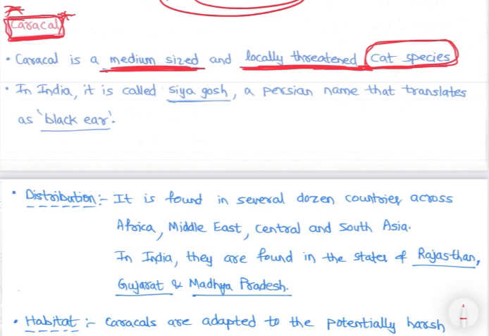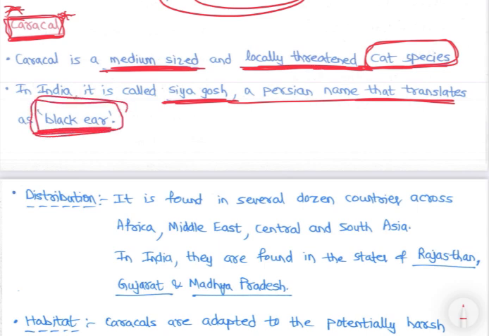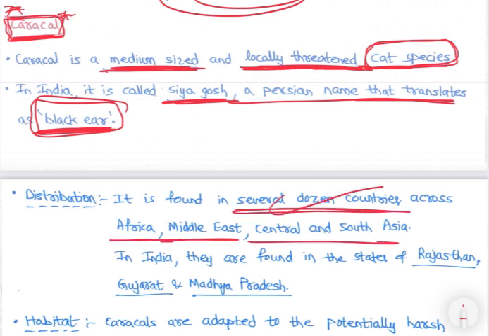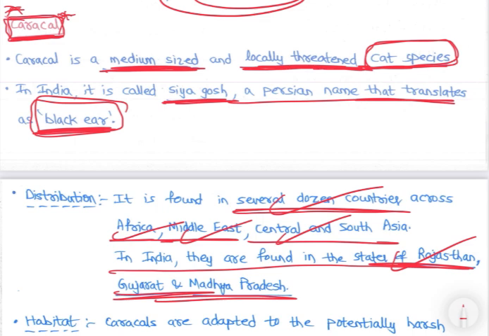In India it is called Siya Gosh, the Persian name that translates as black ear, right? Black ears, इसको जो देखते, इमेज देखेंगे, you will get clarity. Distribution: it is found in several dozen countries across Africa, Middle East, Central and South Asia. In India, they are found in states of Rajasthan, Gujarat and Madhya Pradesh, right? Rajasthan, Gujarat and Madhya Pradesh में India में.